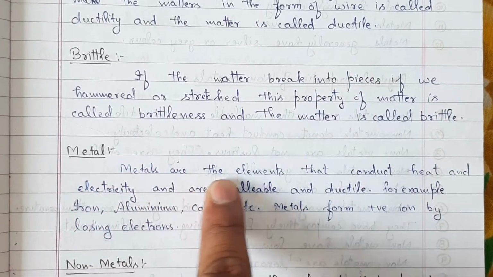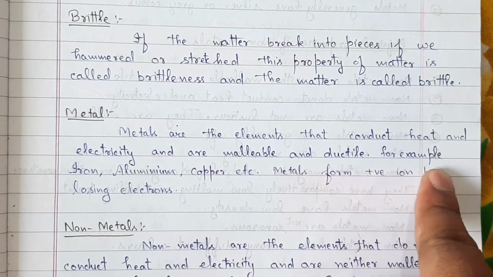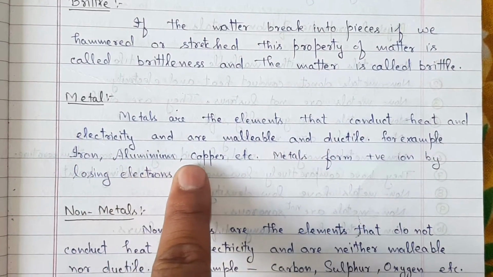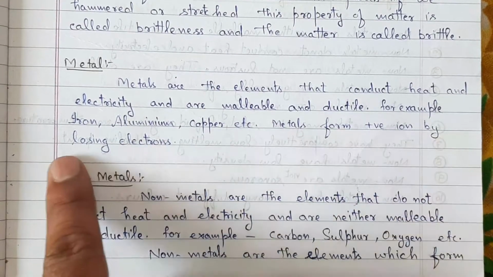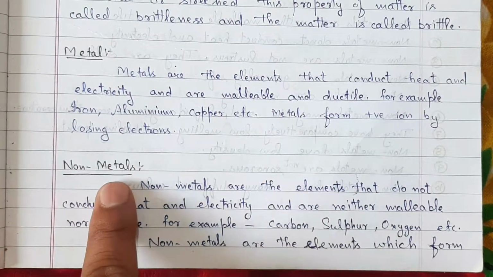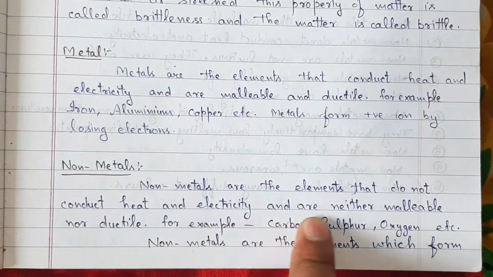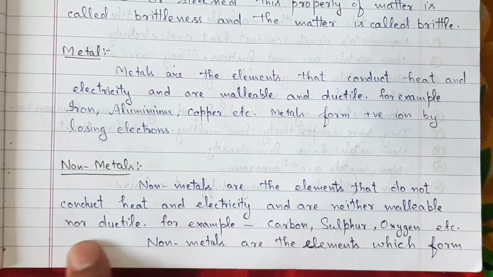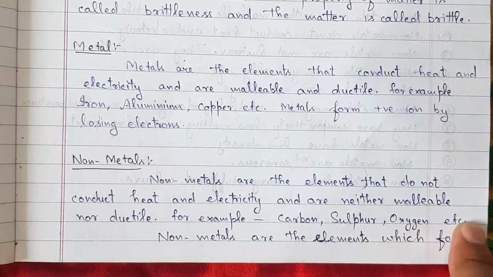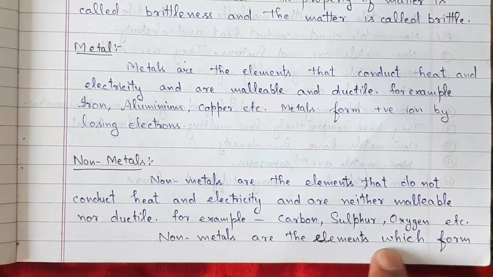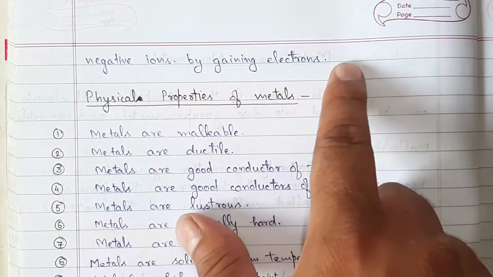Metal. Metals are elements that conduct heat and electricity and are malleable and ductile. For example, iron, aluminium, copper, etc. Metals form positive ions by losing electrons. Non-metals. Non-metals are the elements that do not conduct heat and electricity and are neither malleable nor ductile. For example, carbon, sulfur, oxygen, etc. Non-metals are the elements which form negative ions by gaining electrons.